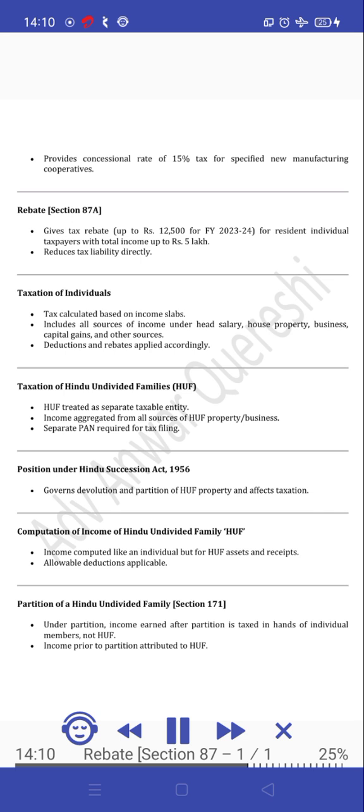Taxation of Hindu undivided families, HUF. HUF treated as separate taxable entity. Income aggregated from all sources of HUF property and business. Separate PAN required for tax filing. Position under Hindu Succession Act, 1956. Governs devolution and partition of HUF property and affects taxation.